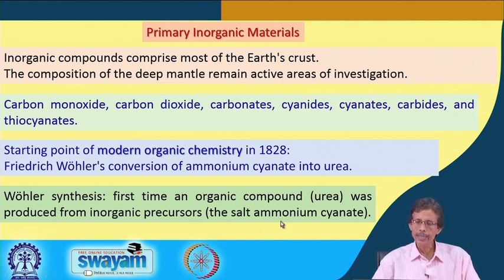So, how can we make this ammonium cyanate, which is not the typical cyanide CN minus, but CNO minus? How do we get cyanate and the corresponding ammonium salt? Making all these ammonium salts, we can think from the very basic components.